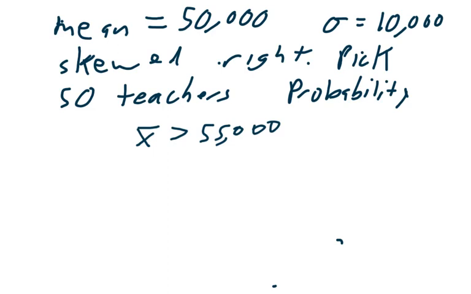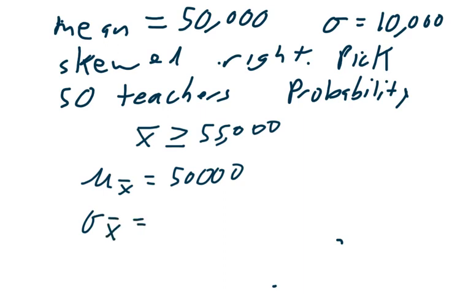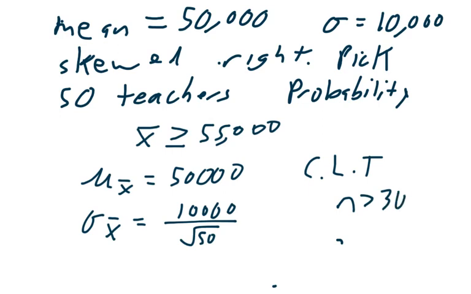So the expected value of x bar is equal to 50,000. The standard deviation of x bar is equal to 10,000 over the square root of 50. Now, because it's skewed to the right, we wouldn't use a normal, but because of the central limit theorem, which is what we're learning in this section, and n is bigger than 30, we can say that this is going to be approximately normal.